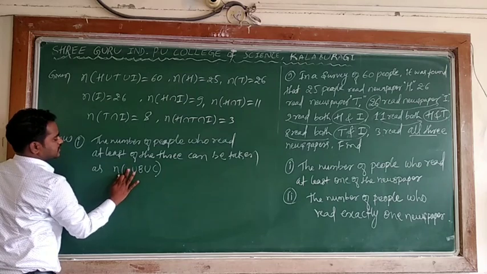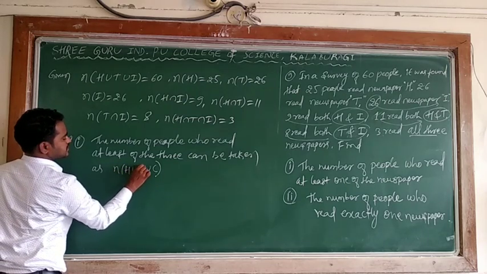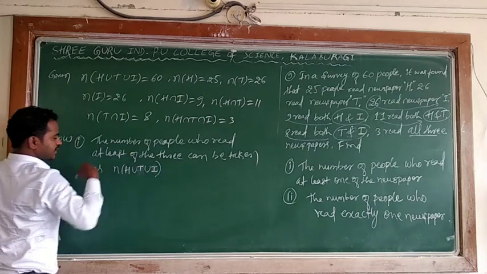A is H, B is T, and C is I. Instead of saying ABC, I can take this.